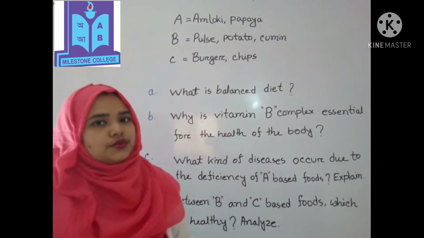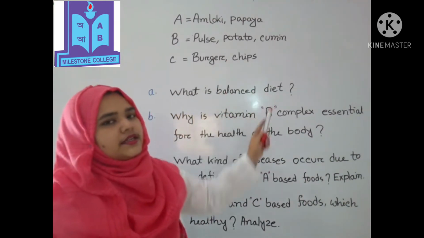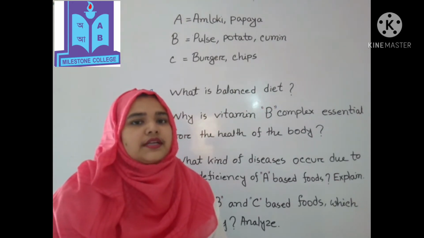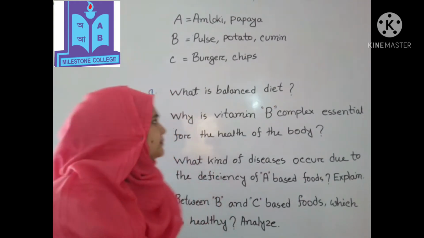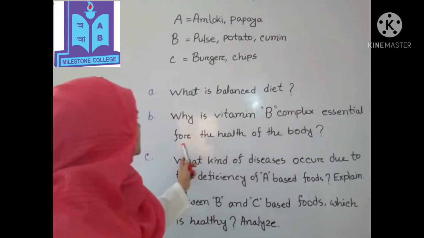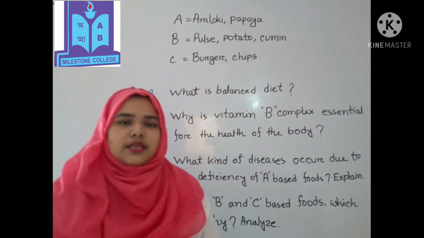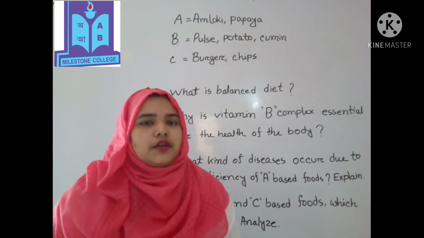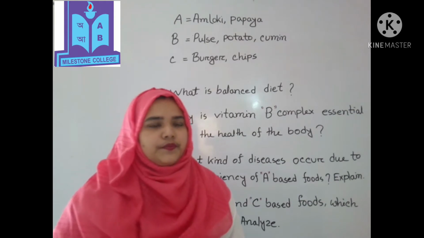Now I will go to the questions. Here, A is: what is a balanced diet? This is our knowledge-based question. Dear students, if you write the definition in the proper way, then you will get 1 mark. B is: why is vitamin B complex essential for the health of the body? This is a comprehension-based type of question. If you want to get 2 marks, first of all you have to write the definition. Then you have to go to the explanation.